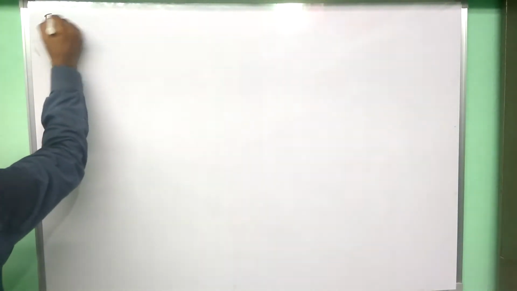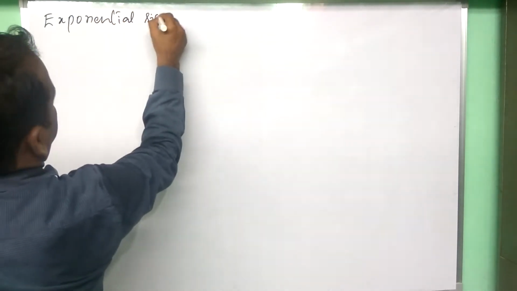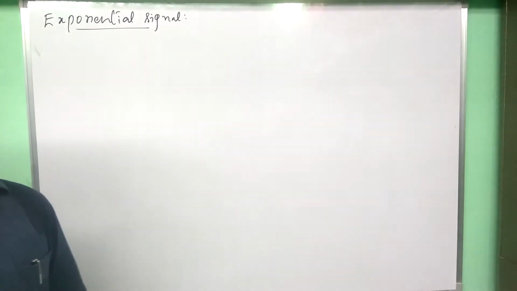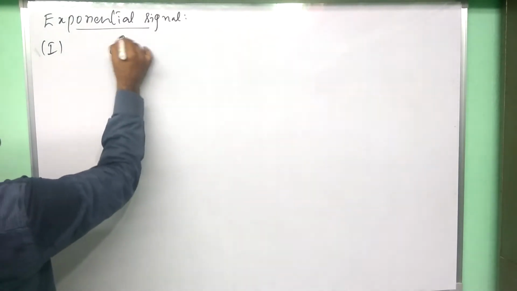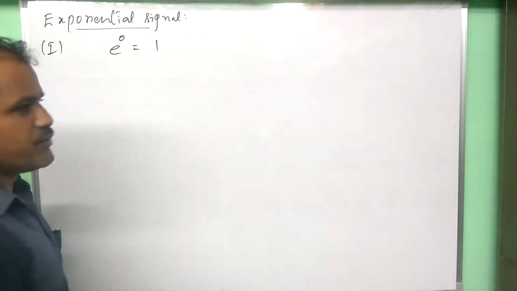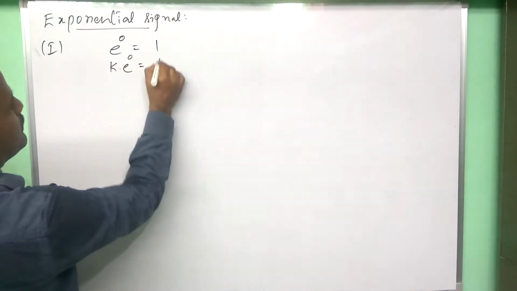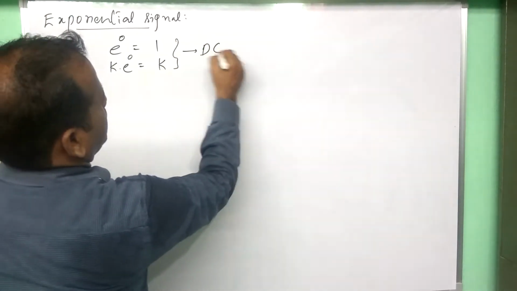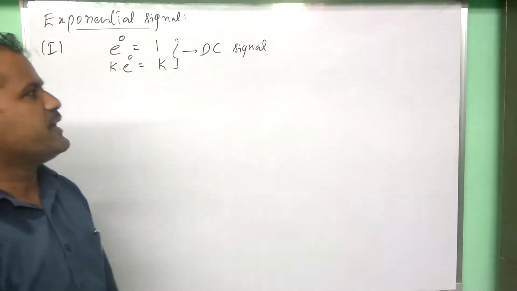Right, let us see the basic elementary signal, the exponential signal. The first form of this exponential signal: let us consider e power 0, which is equal to 1. If you multiply this with k, that is nothing but k. So this is called a DC signal. Simply a constant is a DC signal.